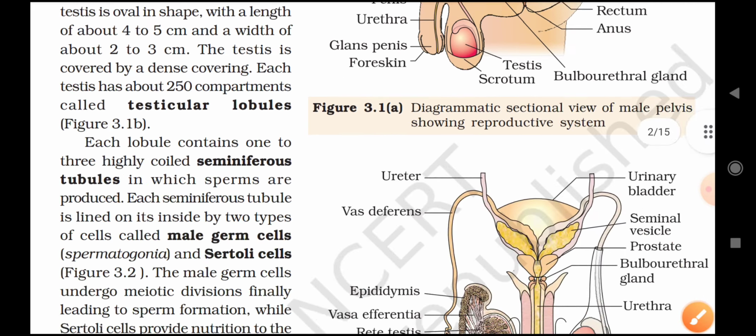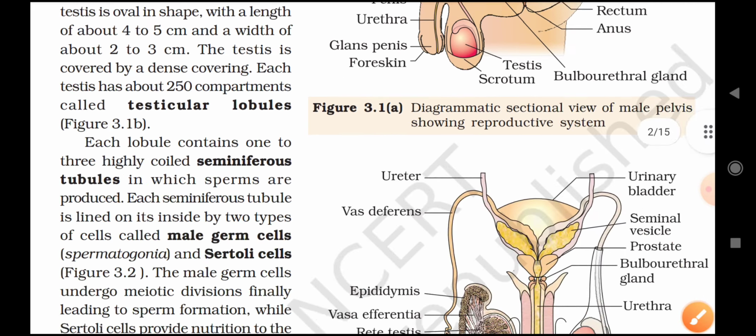So each lobule contains one to 3 highly coiled seminiferous tubules. ஒவ்வொரு lobuleலும் பார்த்தீங்க அப்படின்னா 1 to 3 number highly coiled seminiferous tubule present ஆயிருக்கு, in which sperms are produced. இது வந்து important. Sperms வந்து எங்கே ப்ரொடியூஸ் ஆகும் கேட்டிங்கன்னா seminiferous tubuleல வந்து ஃபார்ம் ஆகுது.